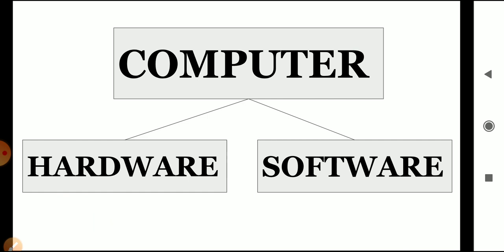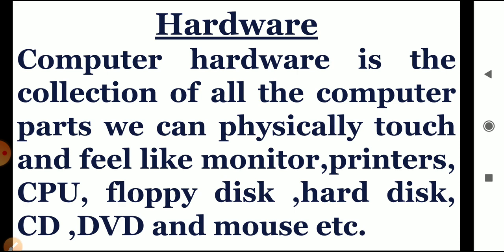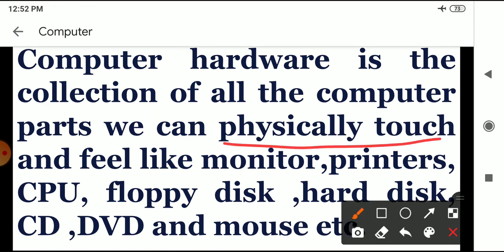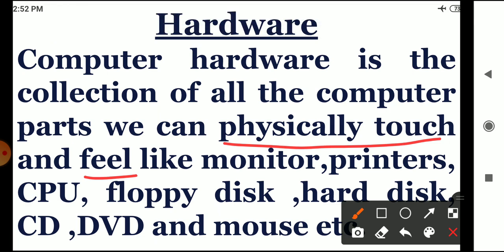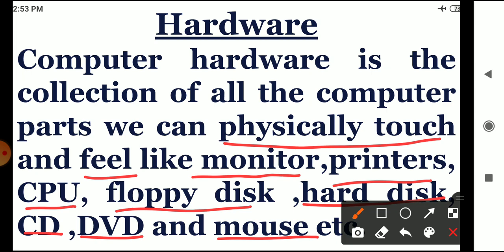In computer, children, there are mainly two important elements, hardware and software. Both the hardware and the software we need for the proper functioning of a computer system. So first we will discuss what is hardware. Computer hardware is the collection of all the computer parts that we can physically touch and feel. For example, all the input devices and the output devices that we have discussed in our previous chapter, like monitor, printers, CPU, floppy disk, hard disk, CD, DVD and mouse, etc.